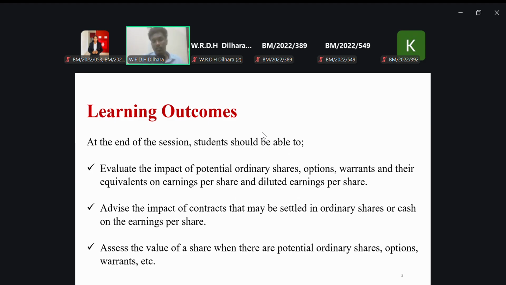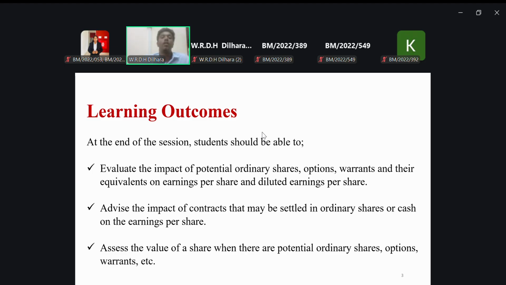In addition, you can learn about options, warrants, and their equivalents on earnings per share and diluted earning per share. When you read this paragraph, you can see there are two types of earning per share: basic earning per share and diluted earning per share. There are two kinds of earning per share available according to the standard.